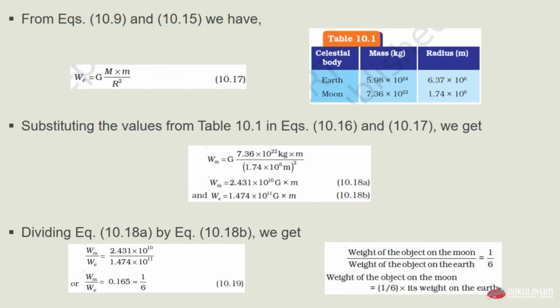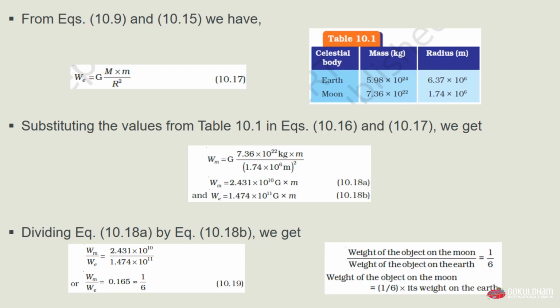From equations 10.9 and 10.15, which we have seen previously, the weight of the object on the earth equals G multiplied by the mass of the earth multiplied by the mass of the object divided by R squared, where R is the radius of the earth, which is equation 10.17. We also have table 10.1, where the values of mass and radius of the earth and moon are listed.